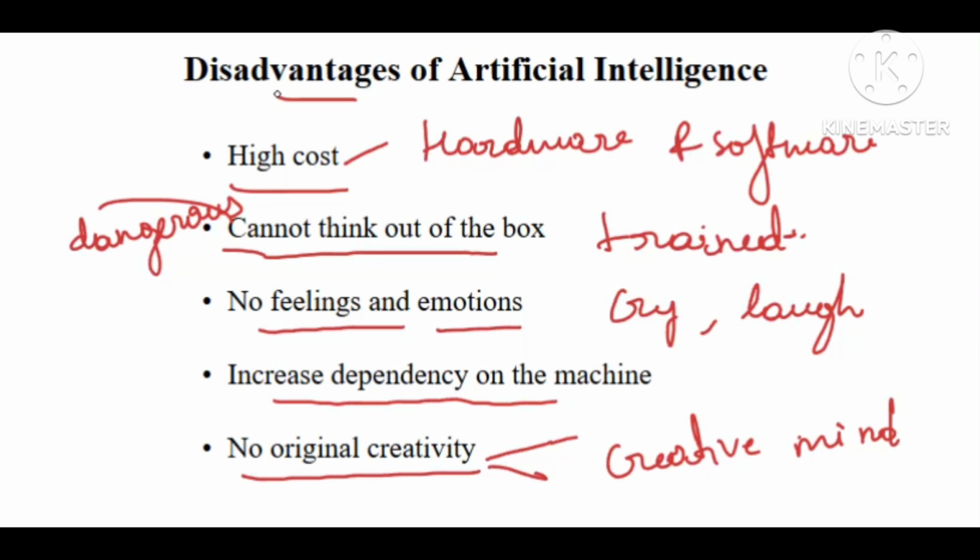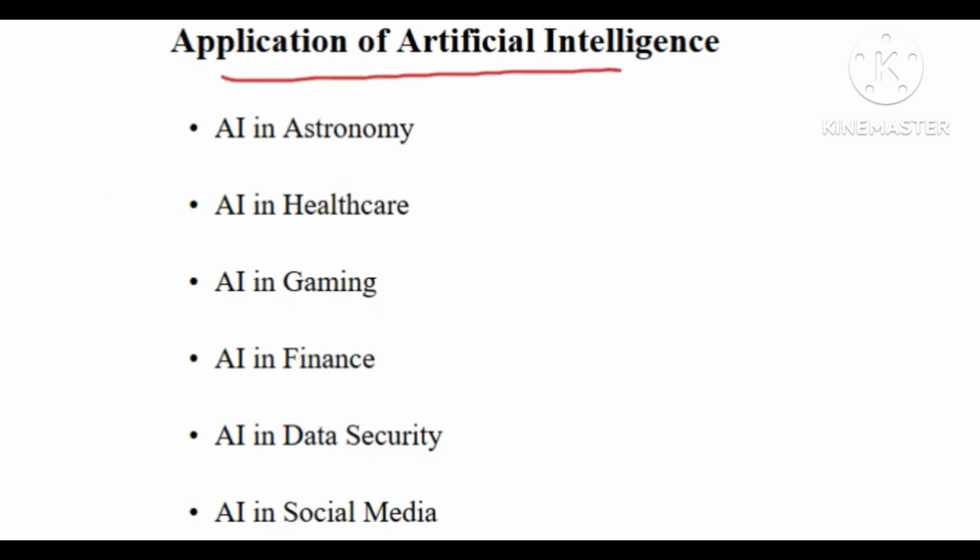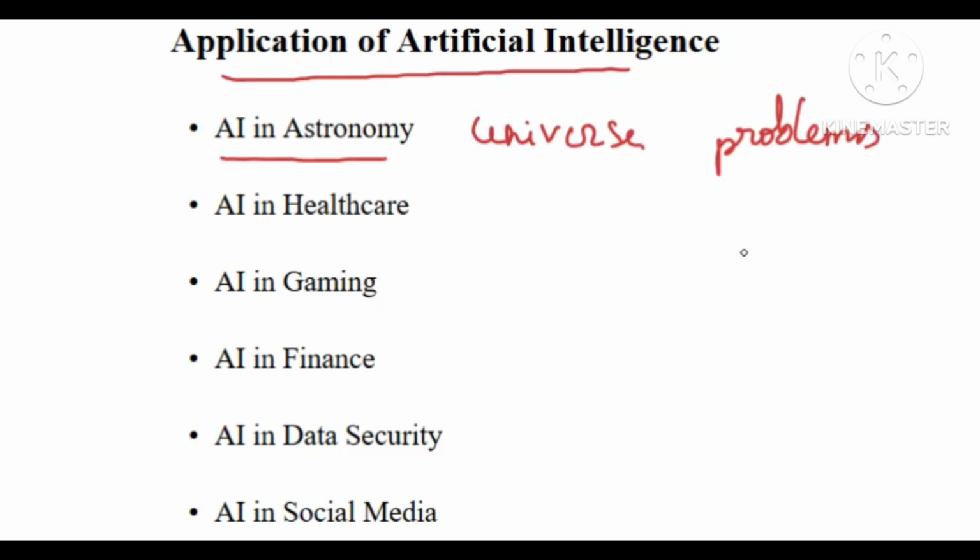So these are the disadvantages of artificial intelligence. Now, where can we utilize artificial intelligence? The first is AI in astronomy. Here it can be utilized to solve complex problems, like universal problems, right? It can help us understand the universe, such as how it works and what its origin is.